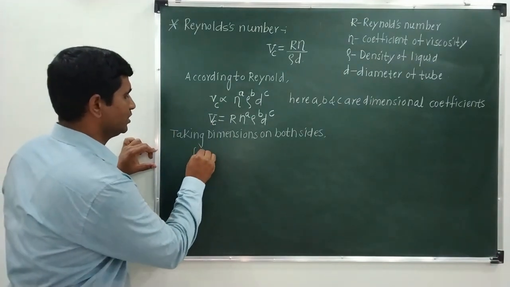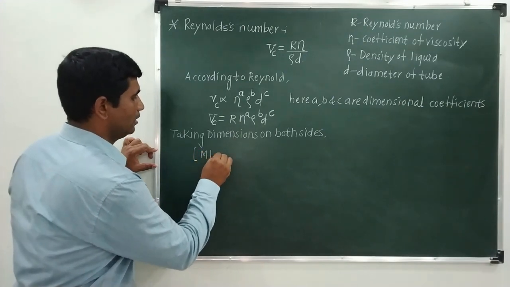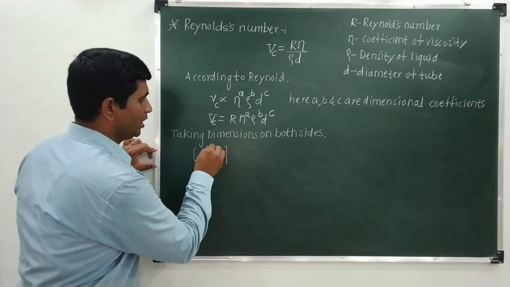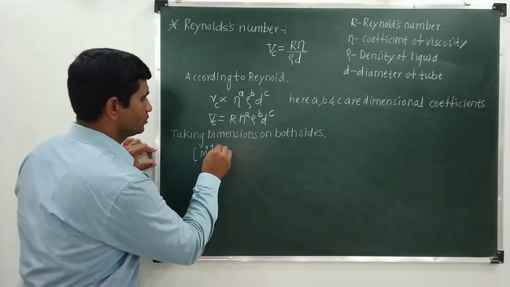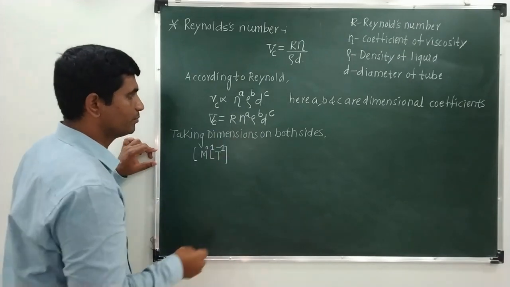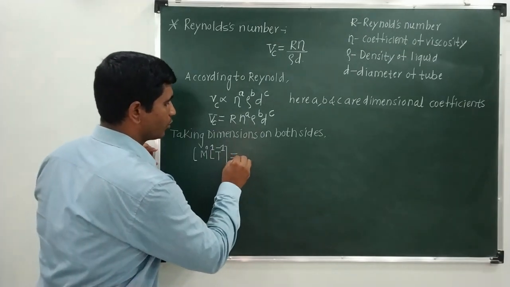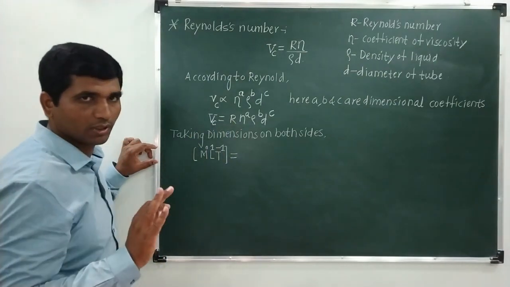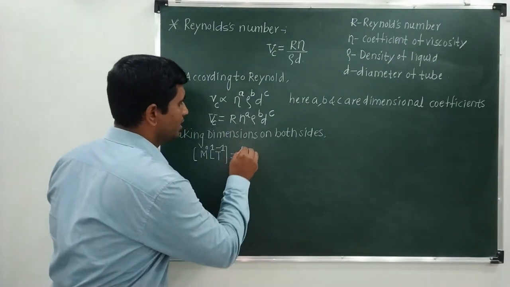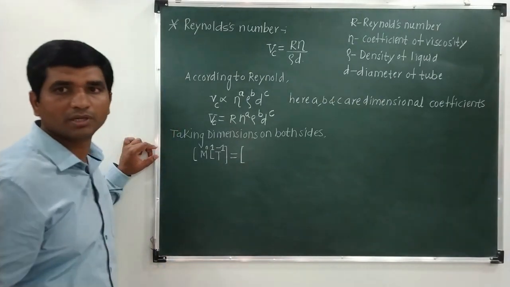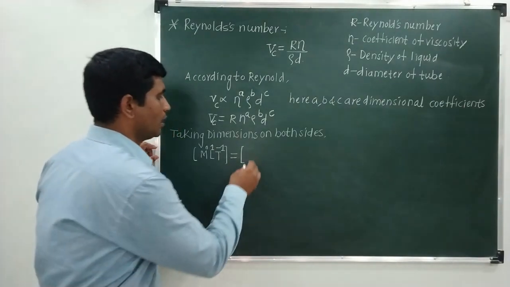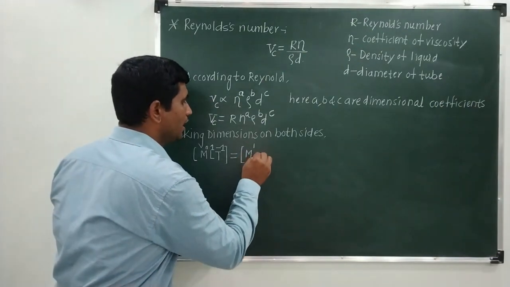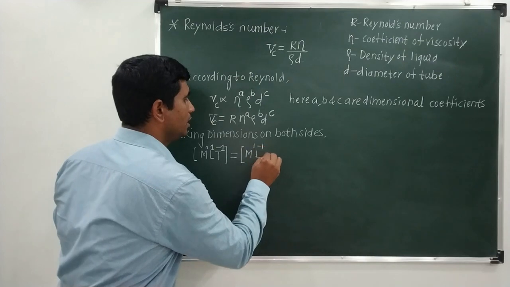So I will write its dimension in M, L, and T. As it is meters per second, it is L to the power 1 for length, and per second, so T is minus 1. R is a proportionality constant which is a dimensionless number, so we will not bother about R. The next quantity is eta, the coefficient of viscosity. We have derived its dimensions in our earlier lecture, which is nothing but M1 L minus 1 T minus 1.